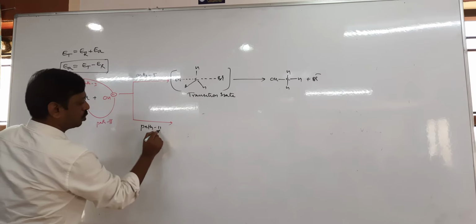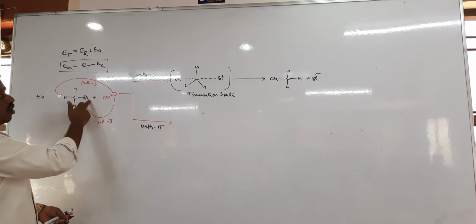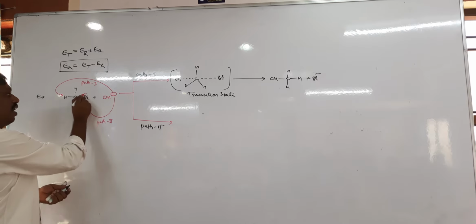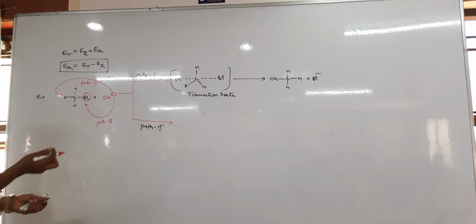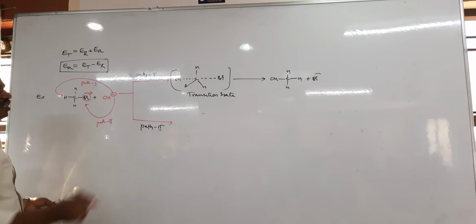In path 2, OH minus attacks from the same side of the leaving group. Therefore, it is an internal nucleophile and it is an external nucleophile. Both are negatively charged species, so there is a repulsion.